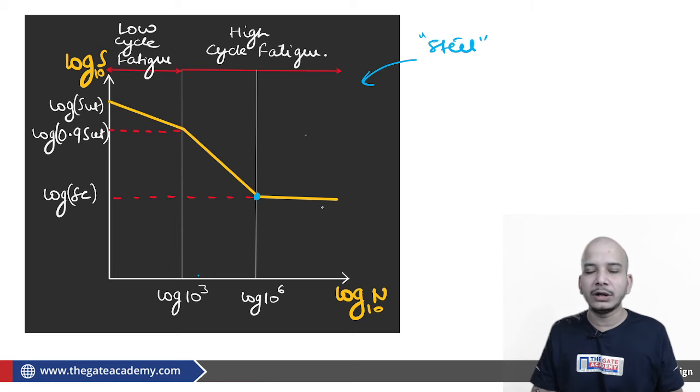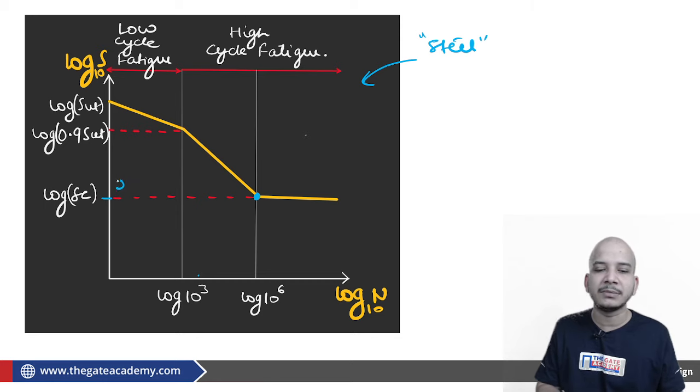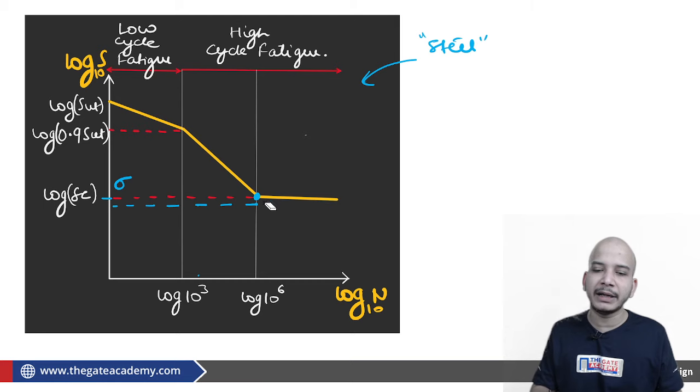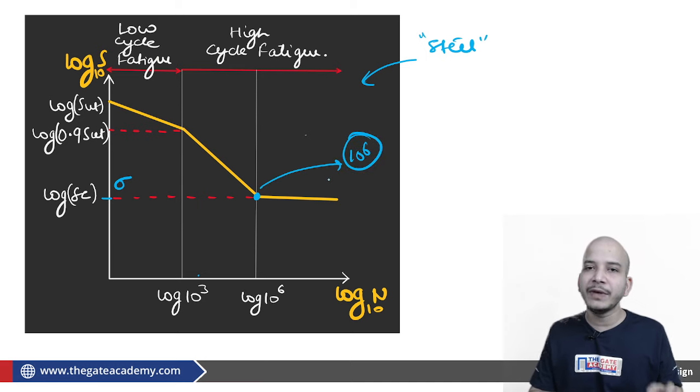And when this becomes horizontal, then we can say that if this is S, or some sigma corresponding to which the number of cycles was 10 raised power 6, and if I decrease sigma even a bit from this, then the number of cycles the material is going to perform is going to be infinite. So straight away we can say that if the material endurance strength is sigma, and corresponding to the sigma the number of cycles it is performing is 10 raised power 6, we are considering that this is your failure point. Okay, try to understand, the material is failing before that also, the material will fail after that also.